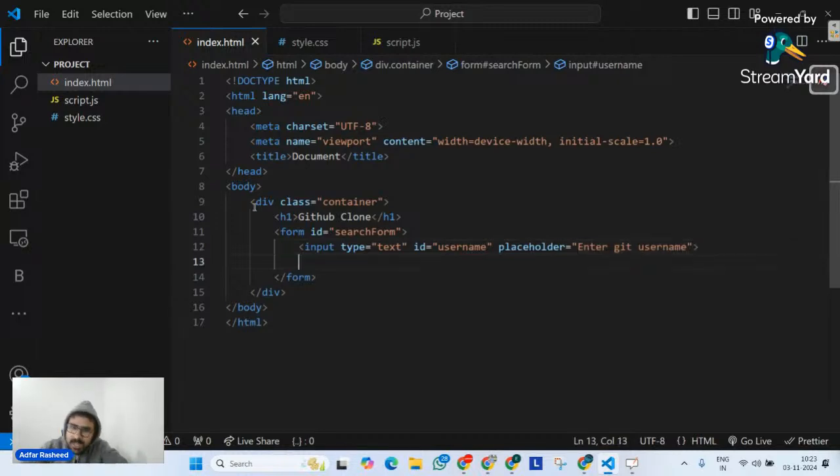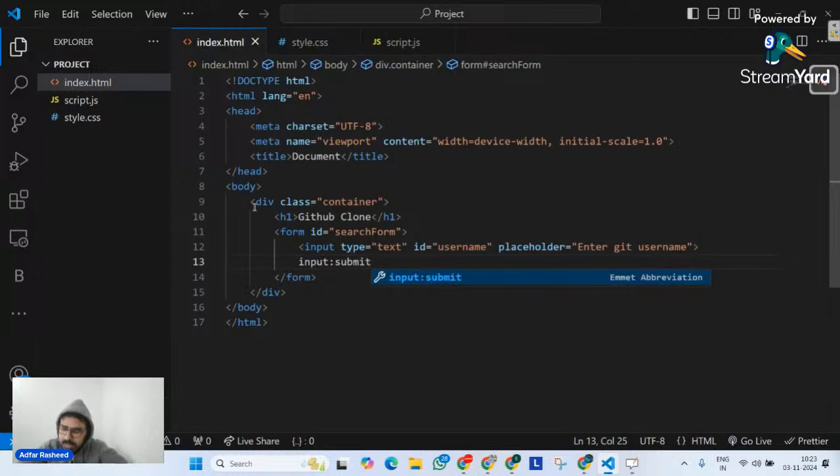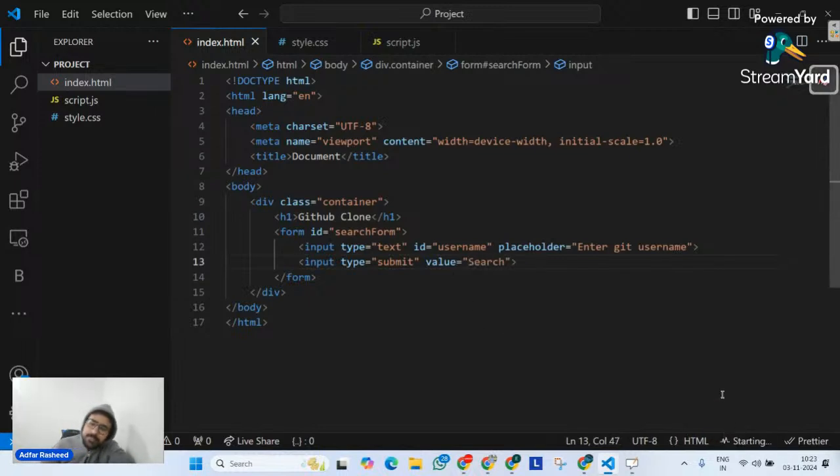Perfectly fine. After that, I need a button, and I will create an input with a type, and that type will be simply button, or even submit as well. I think submit will be a better option because we are submitting something. So type submit, and it will simply say find or search or anything, whatever you want to name it. Perfectly fine. And let me go live.